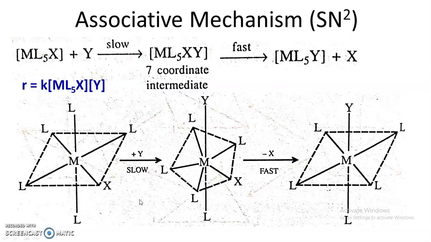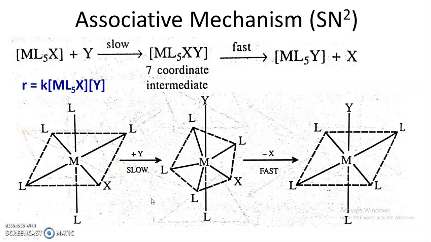Most of the substitution reactions of chromium 3+ complexes follow the SN2 reaction mechanism. So in this way we have seen the dissociative mechanism, that is SN1, and the associative mechanism, that is SN2 for ligand substitution.